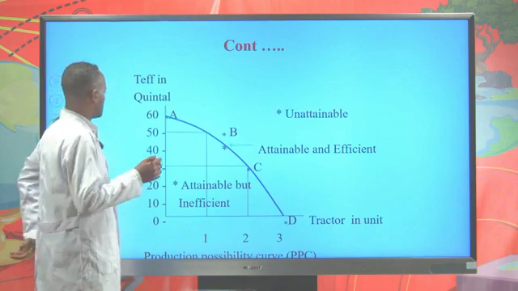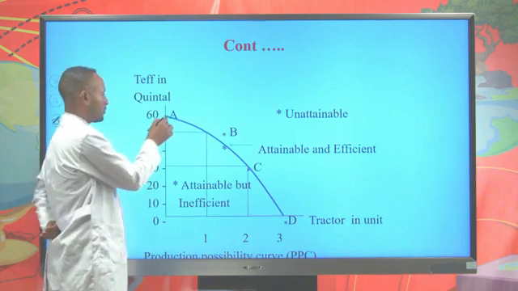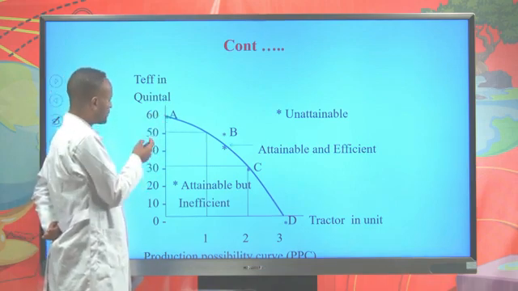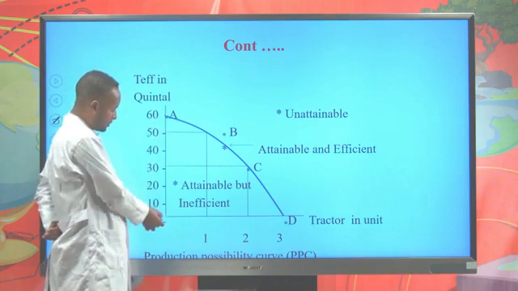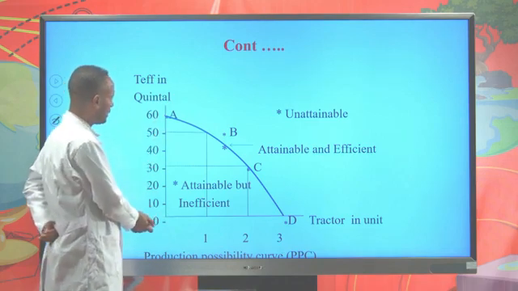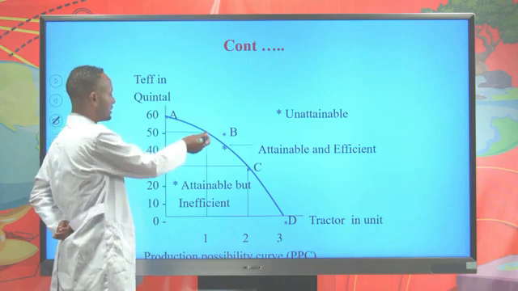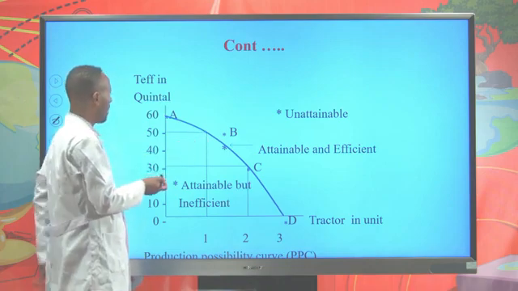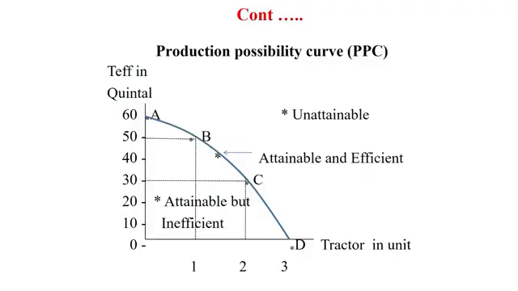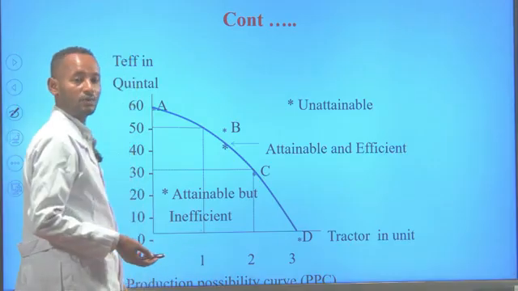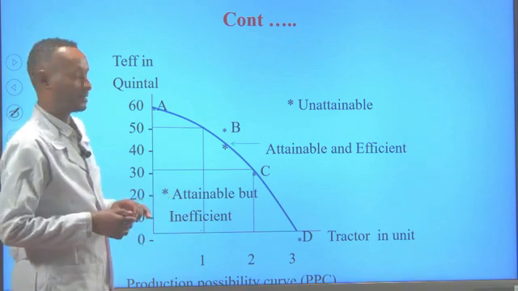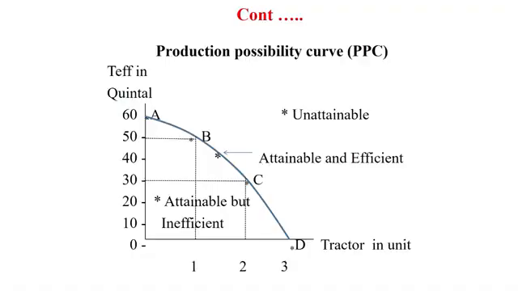So at combination A, the country employs all the available resources for the production of teff only without producing any amount of tractor. At combination B, the country produces 50 quintal of teff and one tractor. And at combination C, the country produces two tractors with 30 quintal of teff. And at combination D, the country will not produce any amount of teff, but the country can produce 3 tractors.